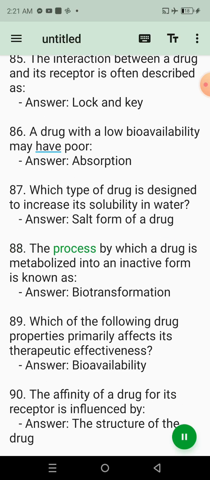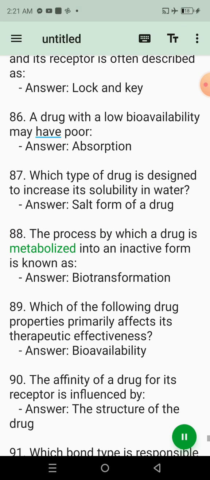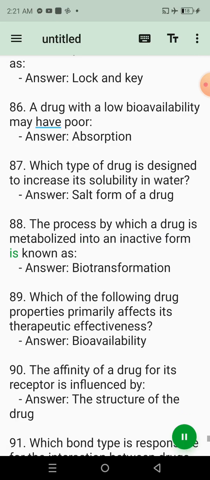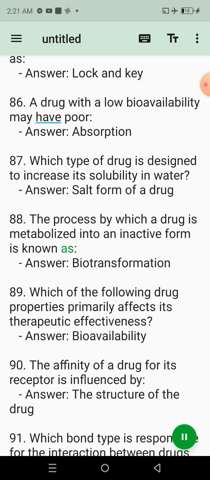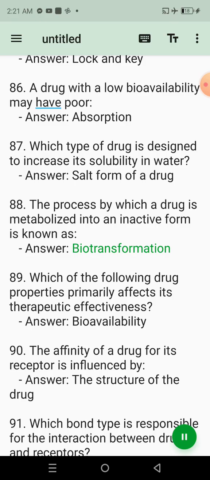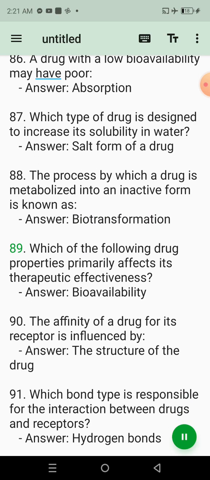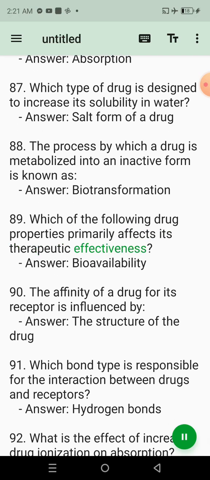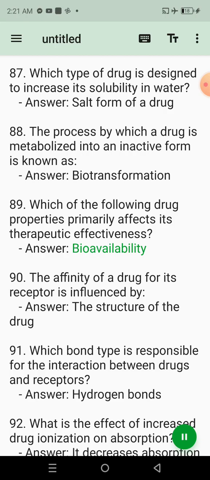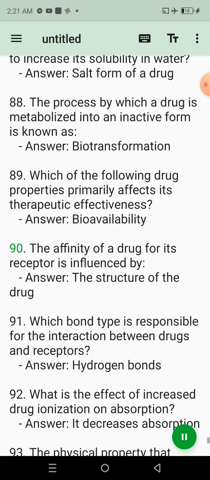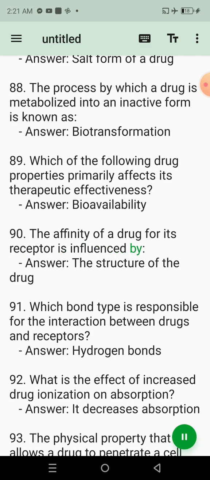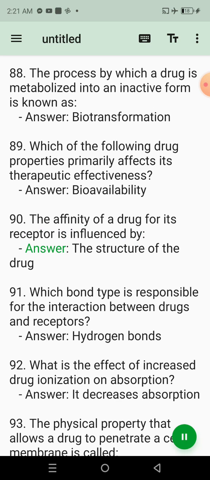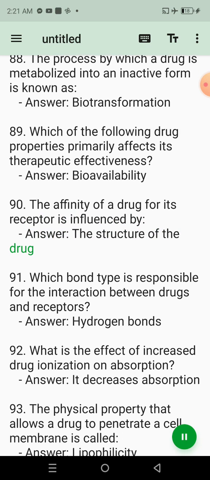88. The process by which a drug is metabolized into an inactive form is known as. Answer: biotransformation. 89. Which of the following drug properties primarily affects its therapeutic effectiveness? Answer: bioavailability. 90. The affinity of a drug for its receptor is influenced by. Answer: the structure of the drug.